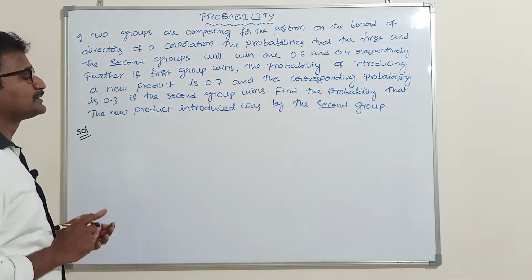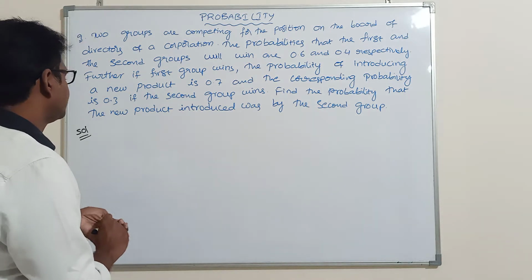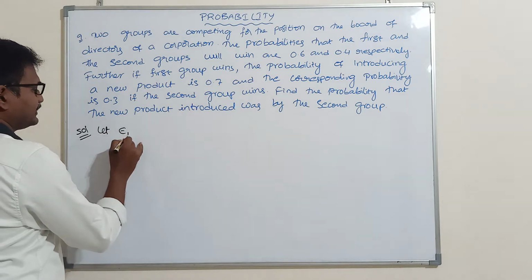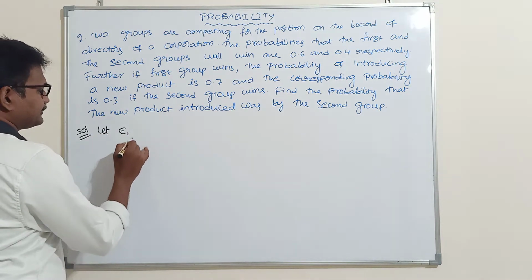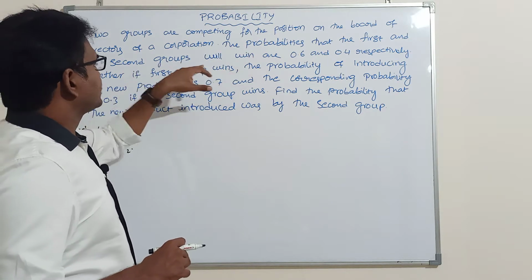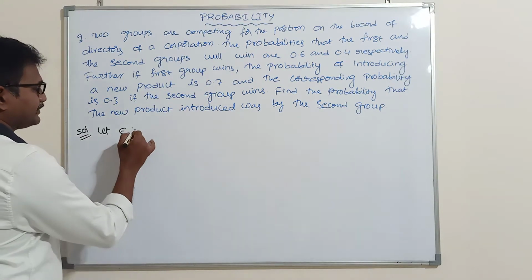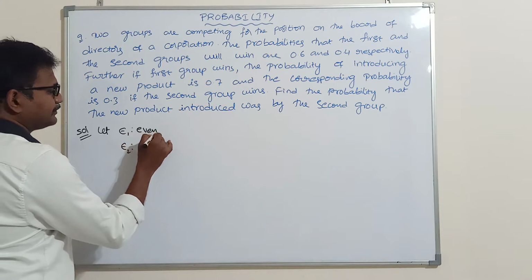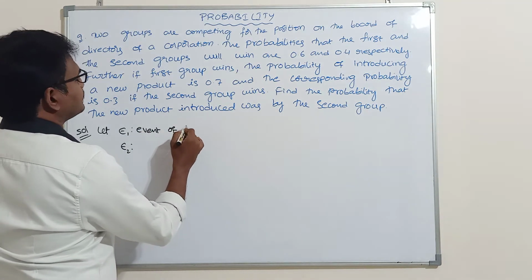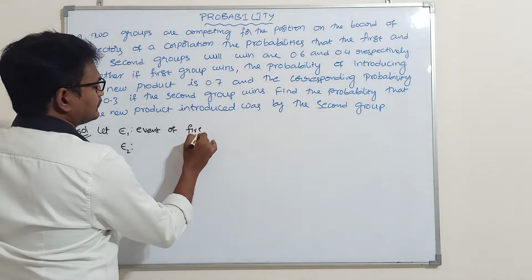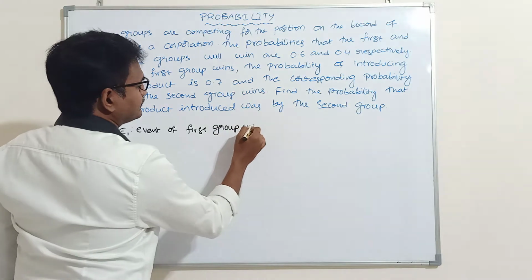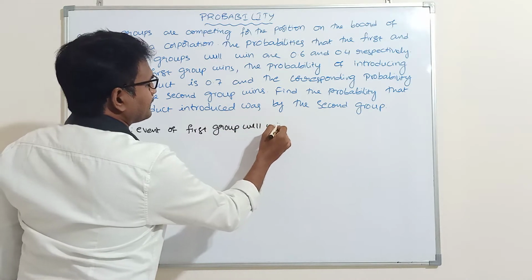So here, how many groups are there? Total 2 groups. That's why there are 2 events, E1 and E2. Let E1 denote the event of the first group will win.